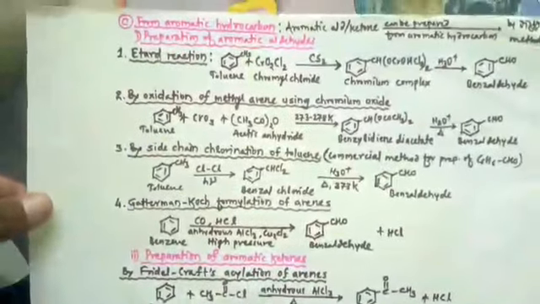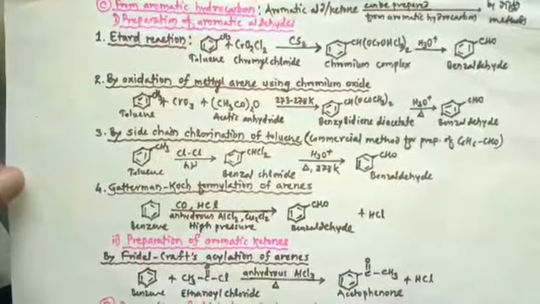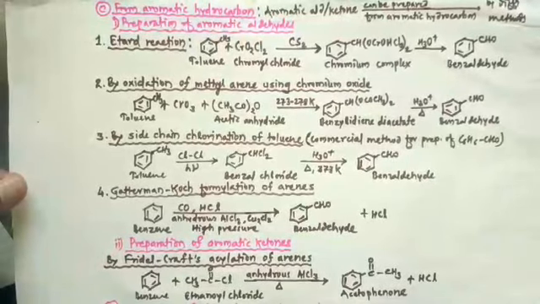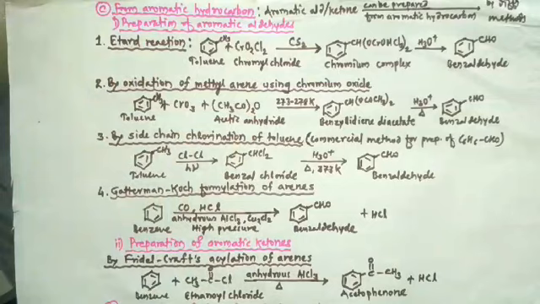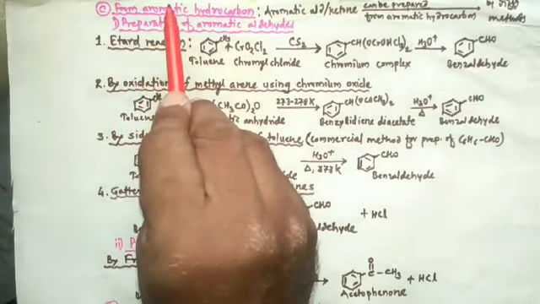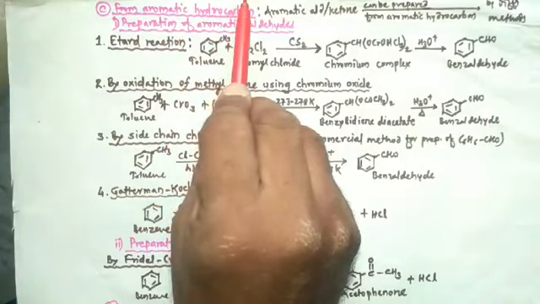So now we are going to study the next preparation method, and that preparation method is from aromatic hydrocarbons. We can prepare aldehyde or ketones by using aromatic hydrocarbons.